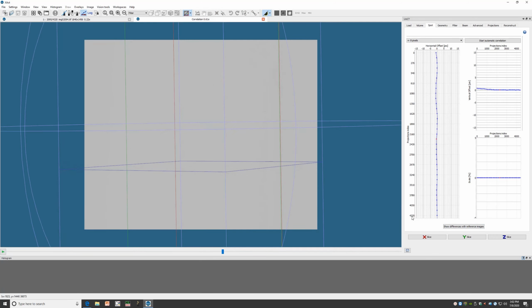What appears may look uninteresting, but what we're actually seeing is a mask of the reference image over the actual image at that index. If we don't see anything, that means that the correction did a good job. A way to illustrate this is by selecting the dot that represents the reference that we're looking at right now and dragging it side to side. So here we can see the actual effects of the X offset. If the automatic correction was successful, this dot will be at the point where there's the least difference between the reference and the true image.